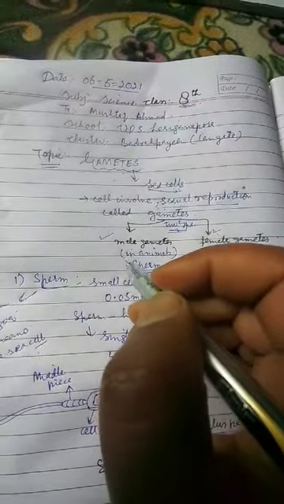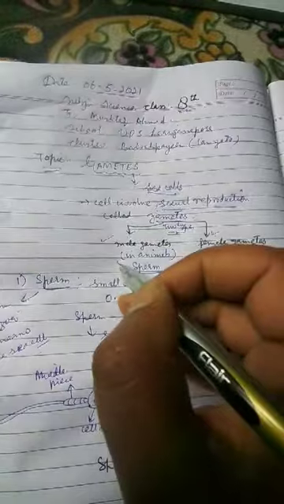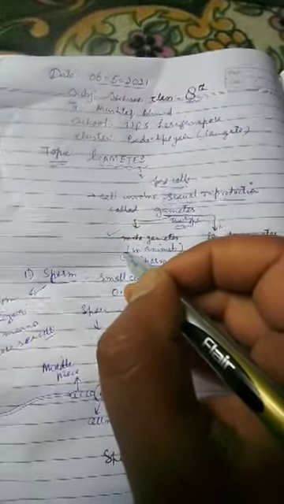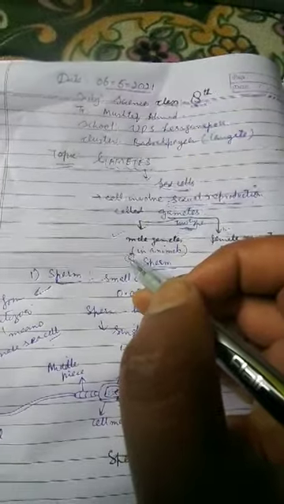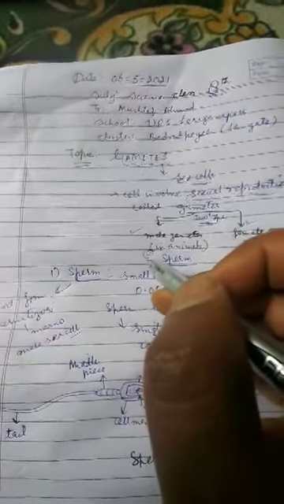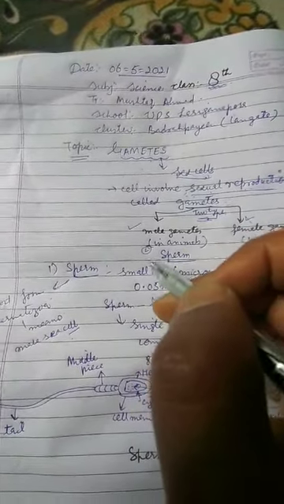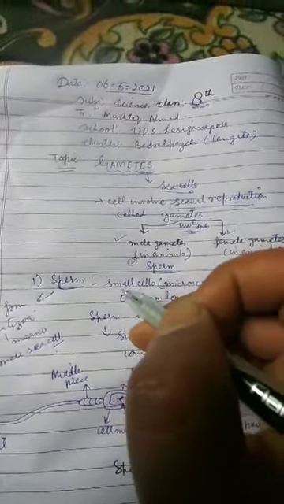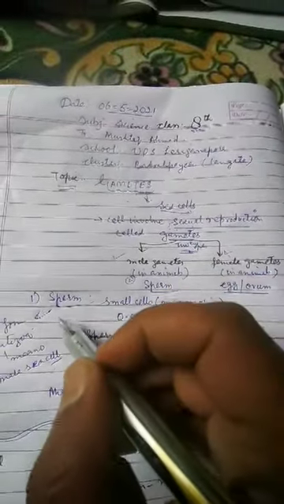In all animals, the male sex cell or male gamete is the sperm. Actually, the term is spermatozoa. Spermatozoa means male sex cell, but we use the short term sperm.